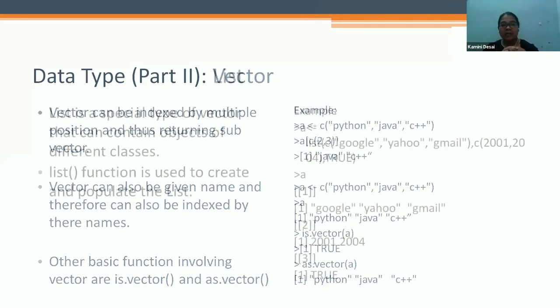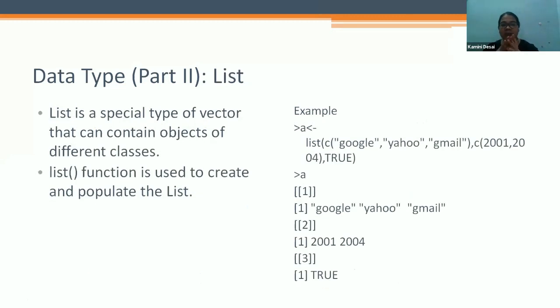Next is list. A list is a special type of vector that can contain objects of different classes. The list function, list with parentheses, is used to create and populate the list.